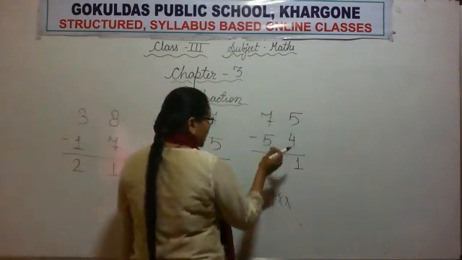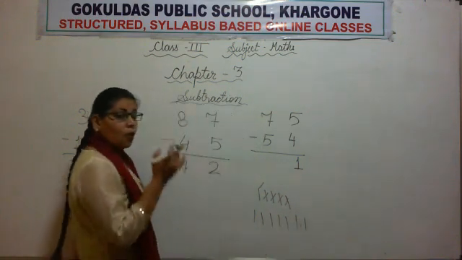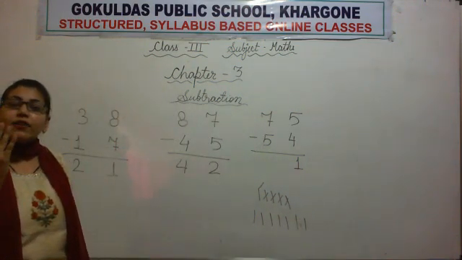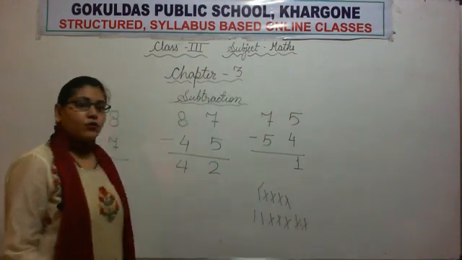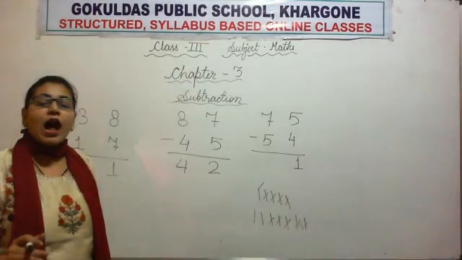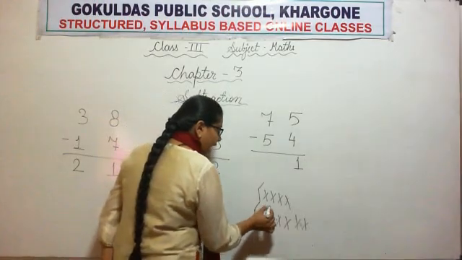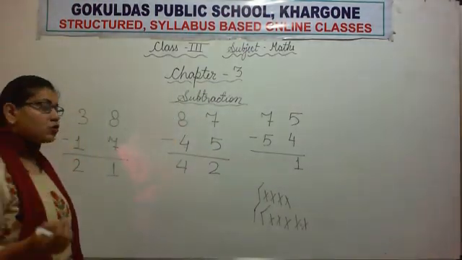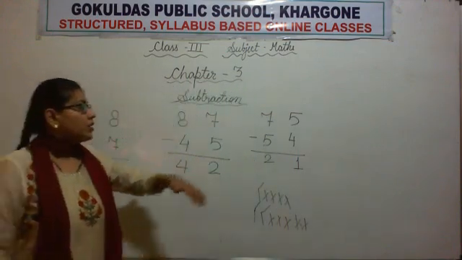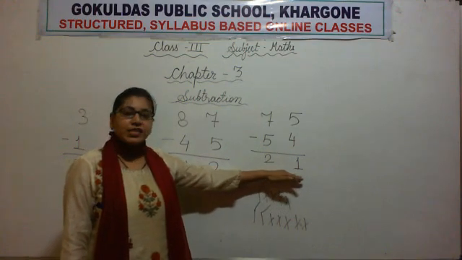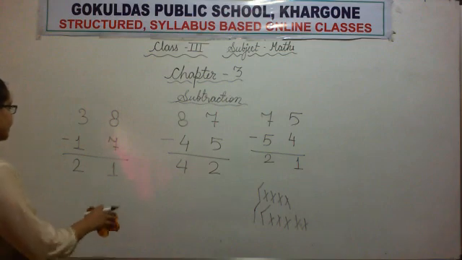Now 7 minus 5. So we will draw first 7 sticks. Now minus 5. So we will cancel 5 sticks. So let's cancel 1, 2, 3, 4, 5. Now count the number of sticks left. 1 and 2. 2 sticks are left. So we will write number 2 below tens. Okay. So 75 minus 54, our difference is 21.